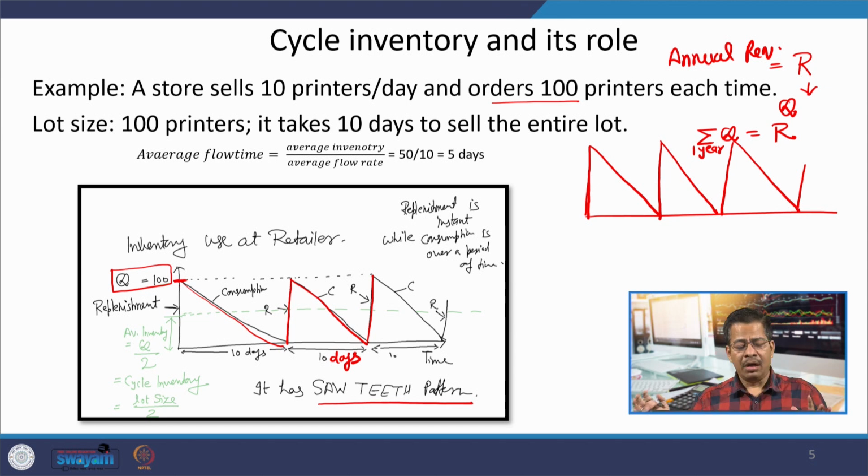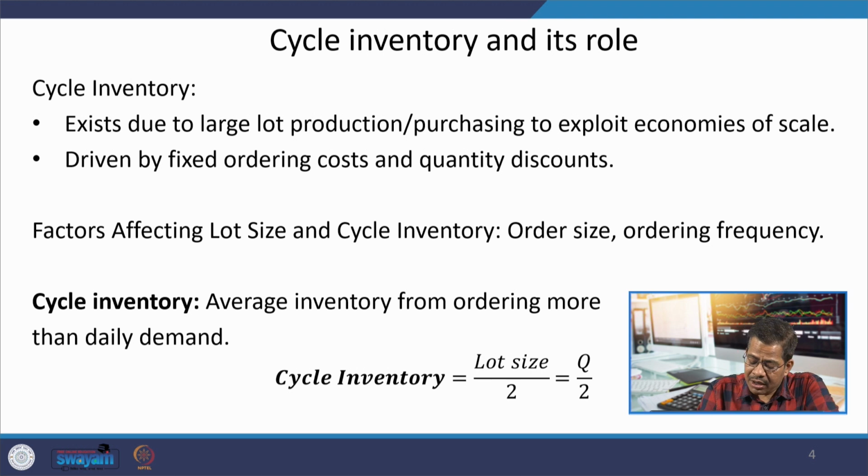In this way, every time I am placing the order of Q quantity, that is known as lot size. Now, cycle inventory is actually half of this lot size: lot size by 2, Q by 2, becomes my cycle inventory.